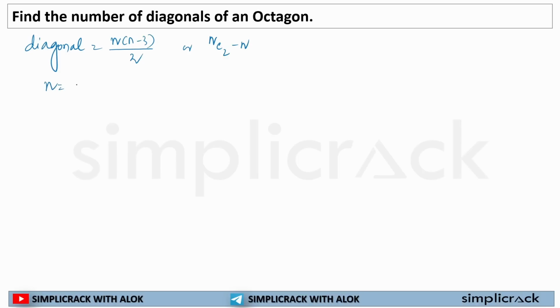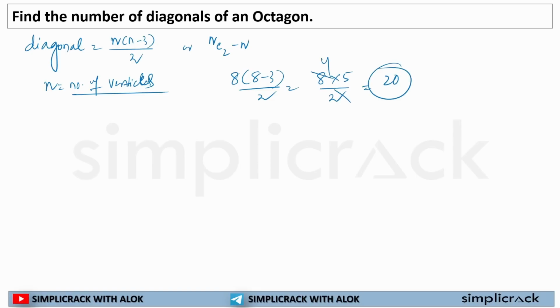N is the number of vertices. So in an octagon it's 8. 8 into (8 minus 3) by 2, so 8 into 5 by 2, is equal to 2 fours are 8, so 20. So 20 diagonals can be formed in an octagon. This is the formula you all need to remember. If you do not want to lose 3 marks, then you need to remember this formula.